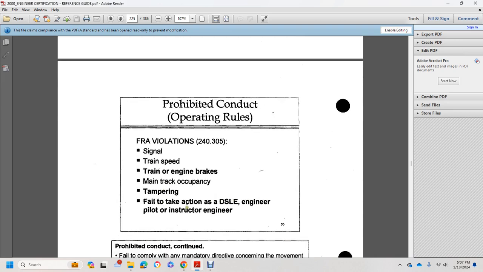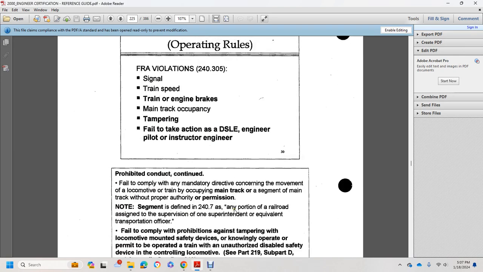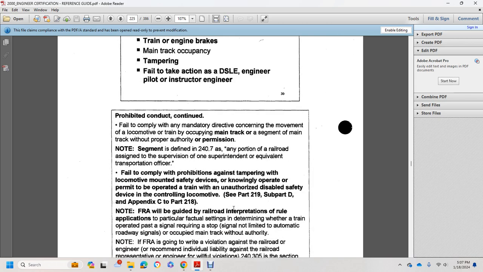Designated locomotive engineer, pilot, instructor engineer. Prohibited conduct continues with the failure to comply with a mandatory directive concerning the movement of the locomotive or train without occupying the main track or a segment of the main track without proper permission. No segment is defined in 247 as the portion of the railroad assigned to the supervision of one superintendent or equivalent transportation officer.